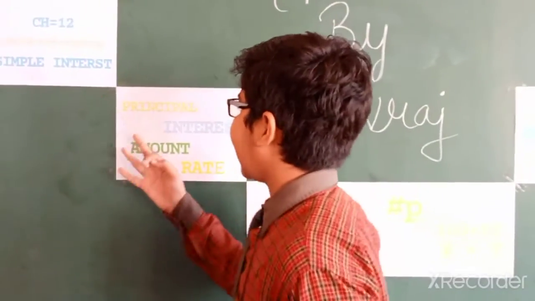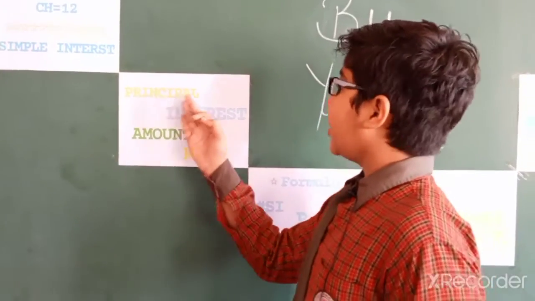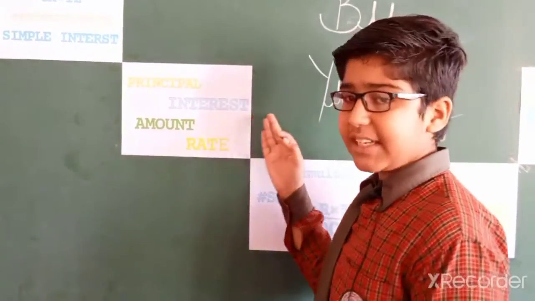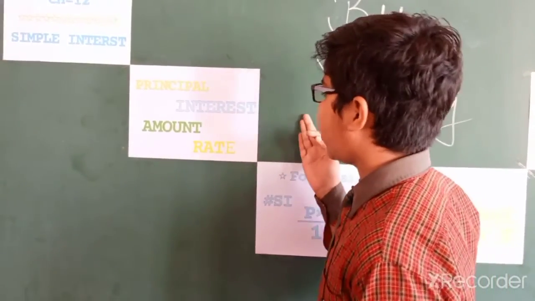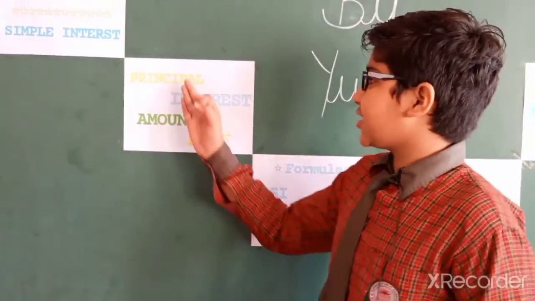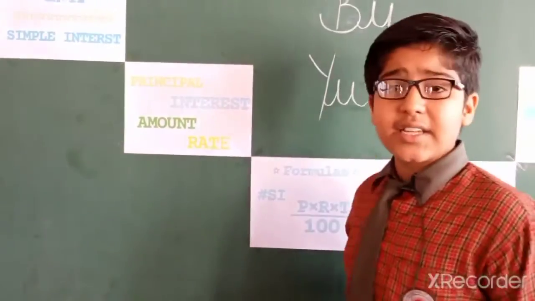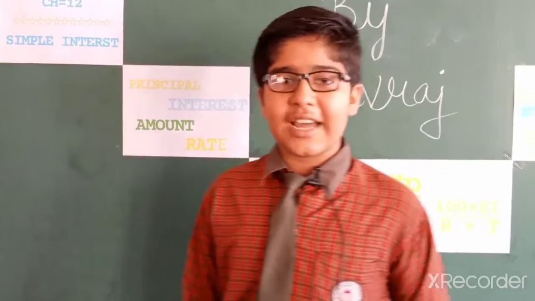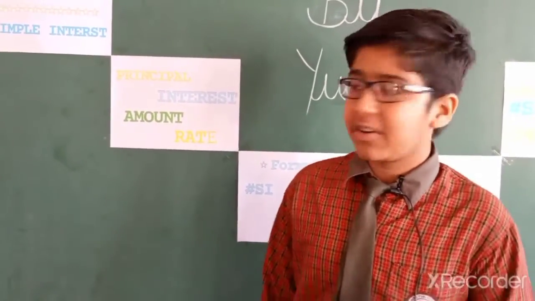Simple interest. There are some terms. Principal, the borrowed money is called principal. Interest, the additional money is called interest. Amount, the total money paid by the borrower is called amount. Clearly, the sum of principal and interest is called amount. Rate, the interest on rupees 100 in a year is known as rate percent per annum.